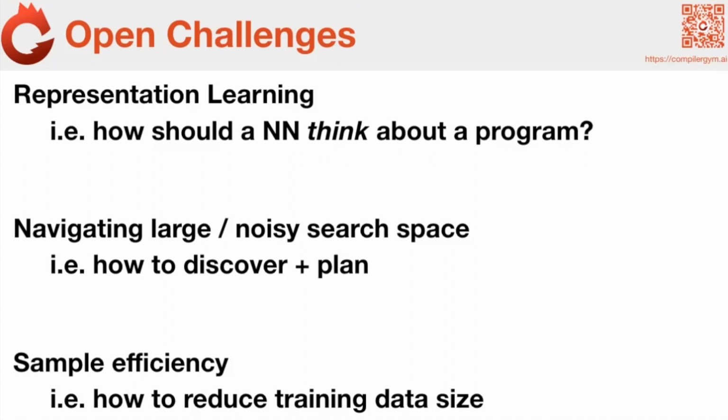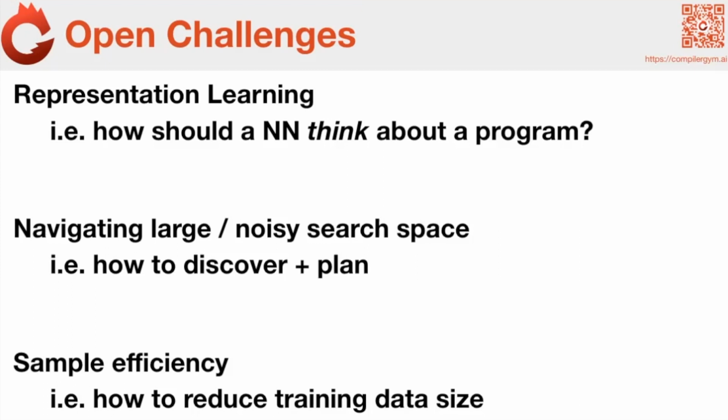That's a fun area. We've got the problem of navigating very, very large search spaces. With the pass ordering or with the command line flag spaces, if you wanted to brute force it, they're all impossible. They're all larger than the observable universe. You need to be clever about it. You need to be selective on which parts of the space you think are worth probing and which parts of the space are worth collecting training data over. Knowing how to plan in very high dimensional spaces is important, because in the case of, let's say, learning an inlining heuristic, you might have tens of thousands of decisions to make for a single program.